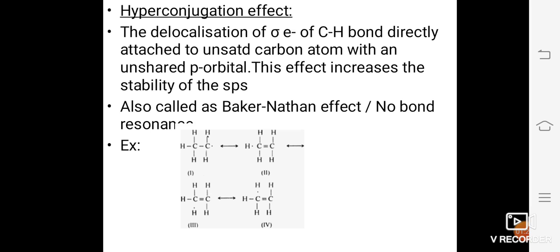Or questions can also be asked like predict the effect of chlorine group on the acidity of